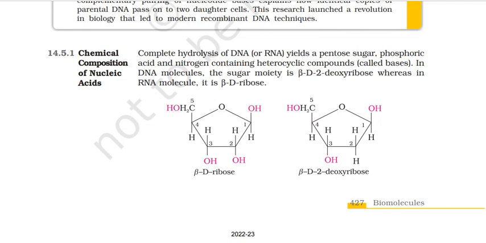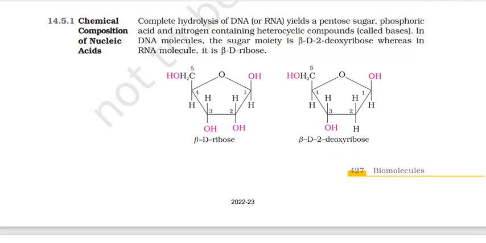Now what is the chemical composition? We have done this in detail in biology. Complete hydrolysis of DNA or RNA yields a pentose sugar, phosphoric acid and nitrogen containing heterocyclic compounds called bases, because these are the components.